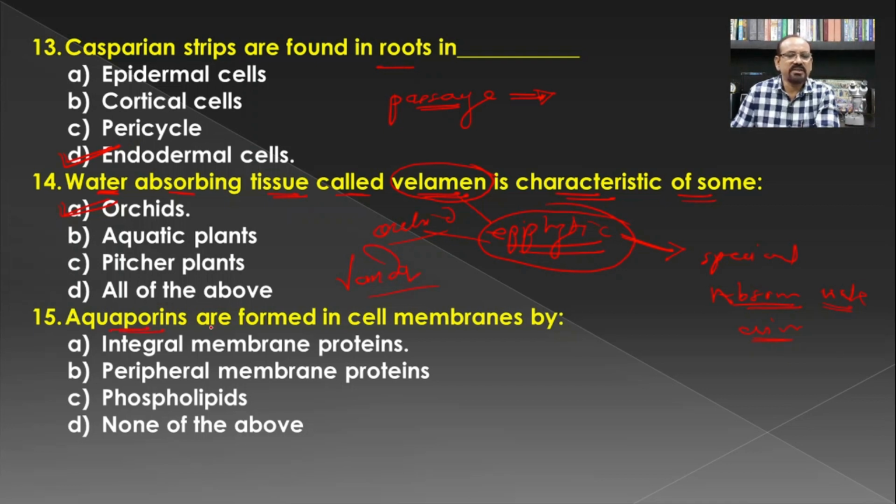Then aquaporins are formed in cell membranes by. So if you see the formation of the aquaporins in the cell membrane, it is formed by the integral membrane protein. So A is the correct answer for this question.